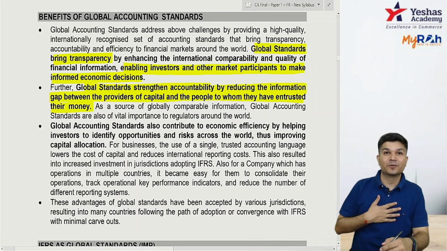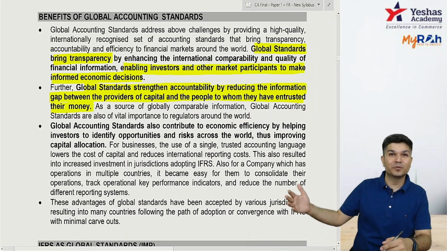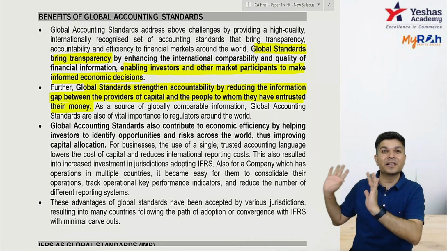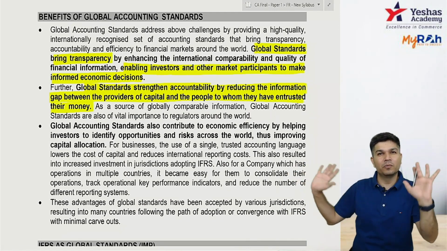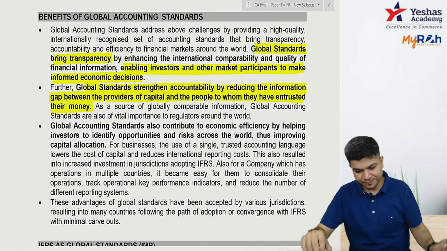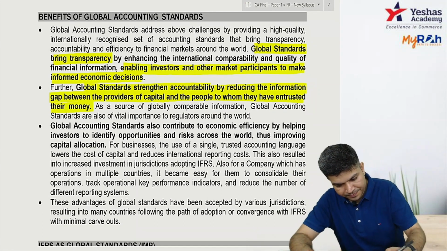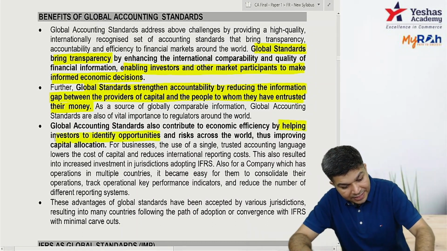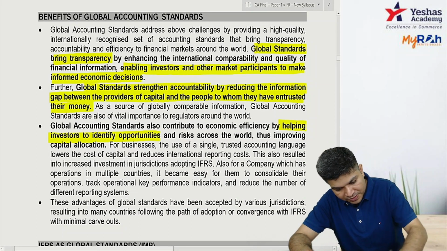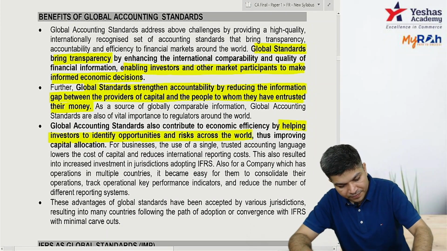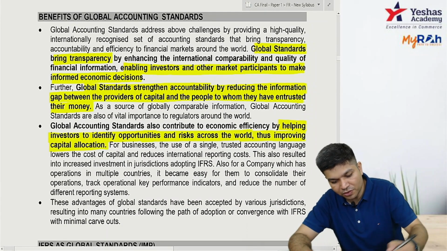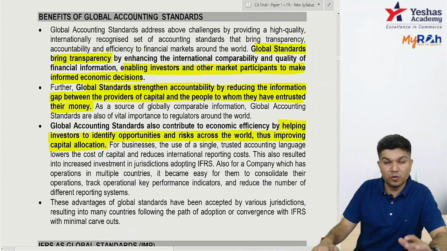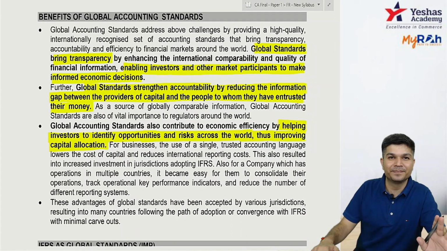So my money I've given to you, there's no information gap between us. I understand the accounts, I understand everything. They are on a global basis, so it becomes easier. And global standards help investors to identify international opportunities and risks across the world, and they are able to do a better allocation of capital. So these are just a few advantages of global accounting standards.